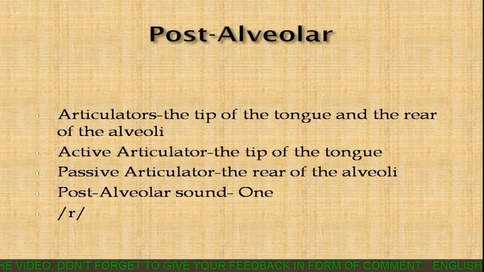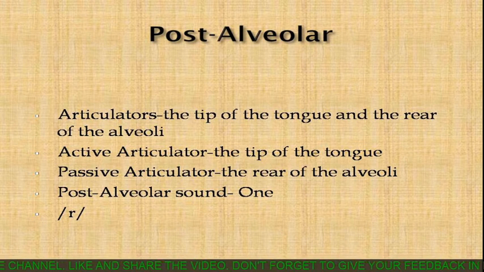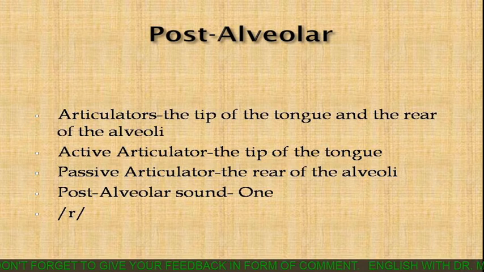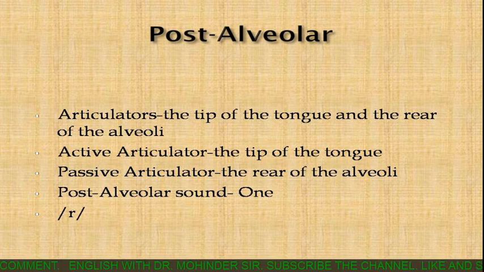Now come to the next category, and the next category is post alveolar. Post, do you know post means back alveolar? So a sound which is produced with the help of the rear part of the teeth ridge, the back part of the teeth ridge. So here the active articulator is the tip of the tongue and the passive articulator is the rear of the alveoli. The rear means the back of the teeth ridge. And there is one post alveolar sound in RP, and it is r. The r is a post alveolar sound.